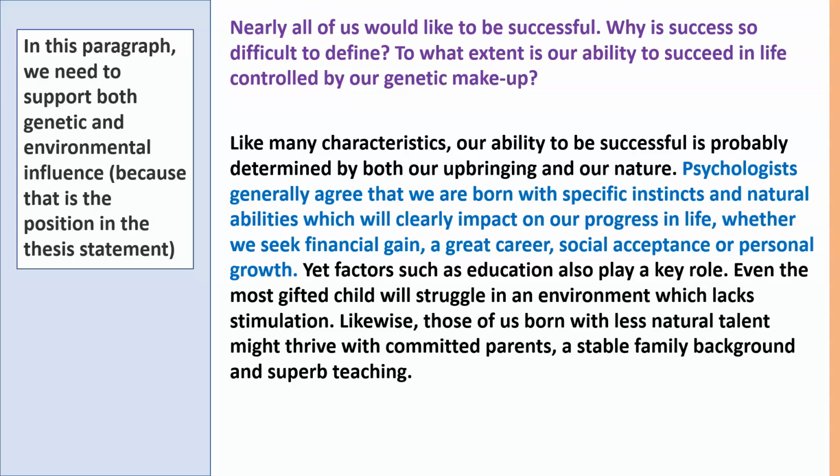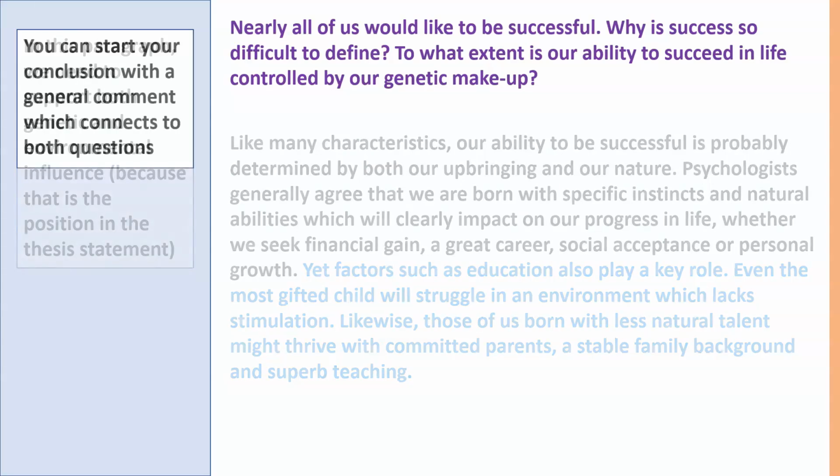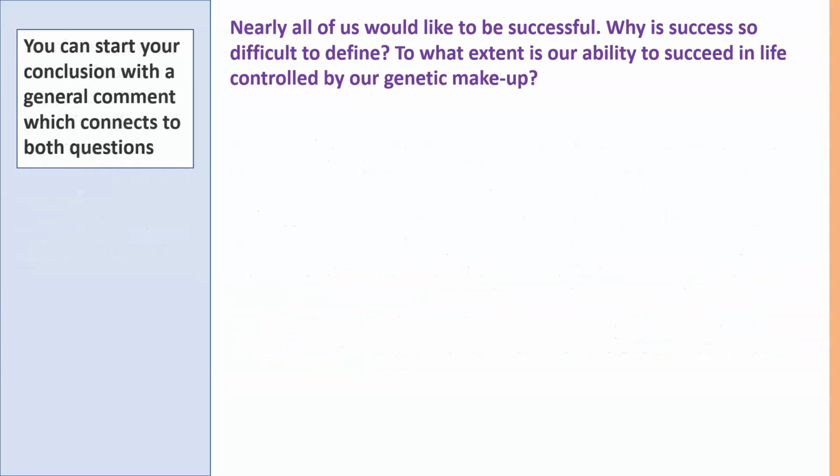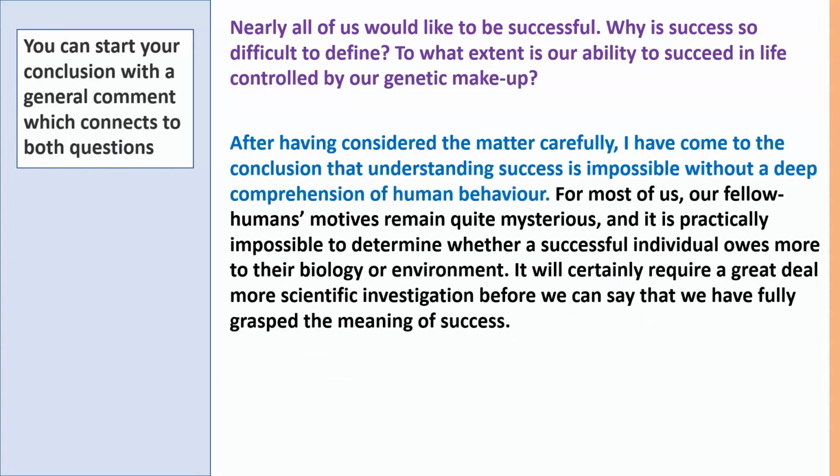So in this paragraph, we need to support both genetic and environmental influences because that's our position in the thesis statement, and you can see we've just got half a paragraph for each of those, and by putting information about both of those, we very nicely support the topic sentence and support the position that we've indicated. Moving on to the conclusion, and you can start it with a general comment which connects to both questions if possible.